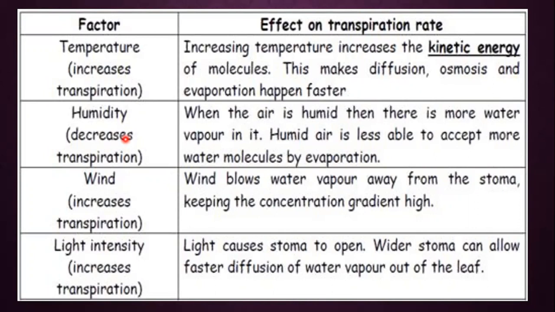Basically what is important to note down is that in our nature, in our environment, in our daily life, things tend to be at equilibrium, they tend to balance. Whenever a plant is present in an environment and, due to the wind, the water vapors are moved away, the rate of transpiration will increase. Why will the rate of transpiration increase? Because water vapors will leave the plant surface to fill that atmosphere that is now devoid, or that now has less amount of water inside it.